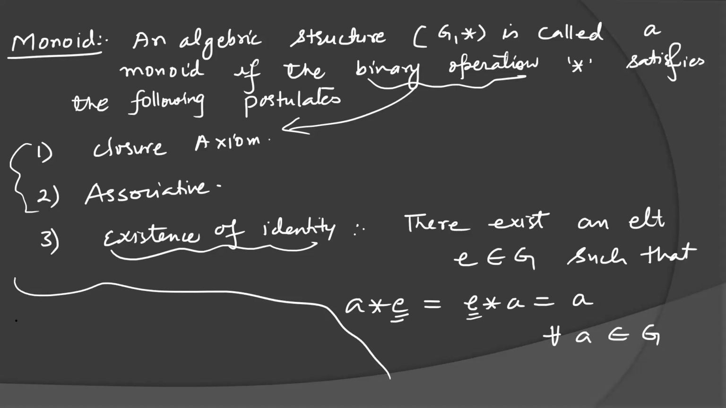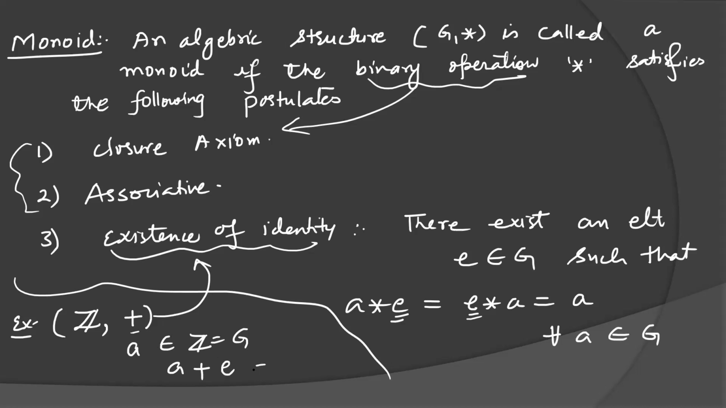Suppose we are dealing with the next example. I'm taking the set of integers and the operation is addition. So how do we find the existence of identity? Let's see. Let any element A belong to Z, where Z is here in place of G. Then A plus E, where the operation is addition here, equals E plus A equals A. Star is going to be replaced by the addition sign.